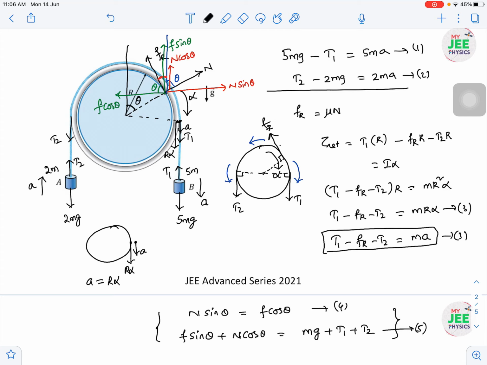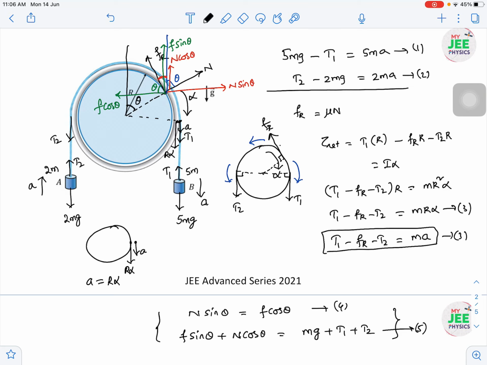Okay, so now we have in front of us 5 equations, and how many unknowns are there? T1, T2, okay, and F and normal reaction. So these are the 4 unknowns along with the 5th unknown A, which we need to find out. So 5 unknowns and 5 equations. So ultimately we have to solve for the A value, the acceleration of the B block we require. So I hope from here you will try it. I will also solve it. If you have any doubt, you can come back and check the solving of these 5 equations.